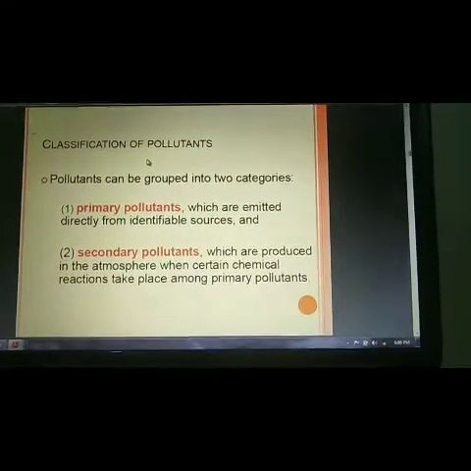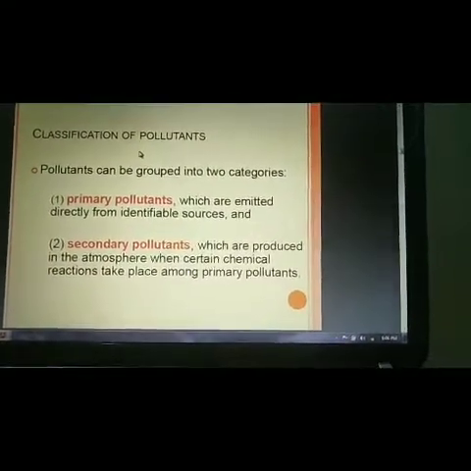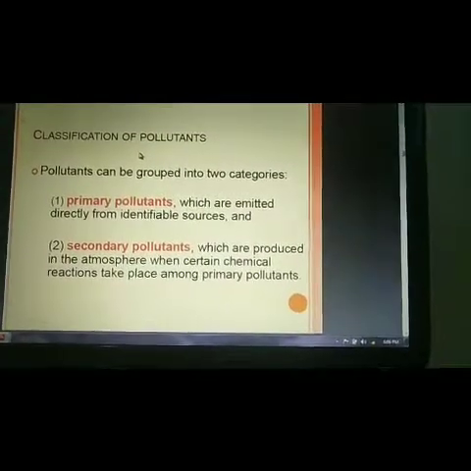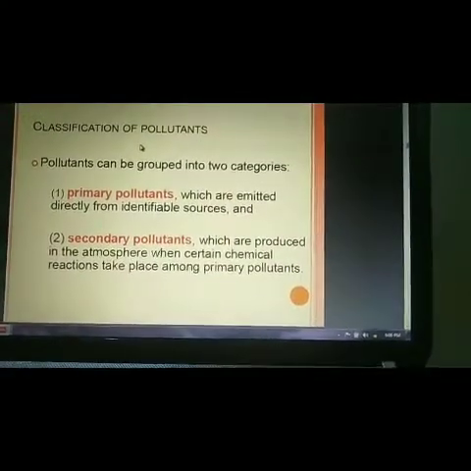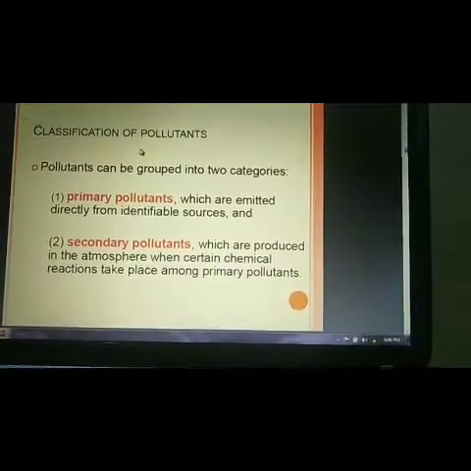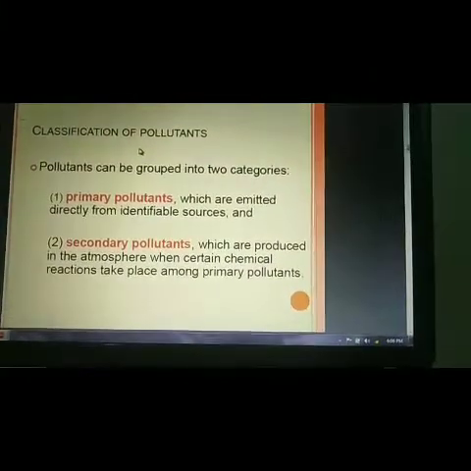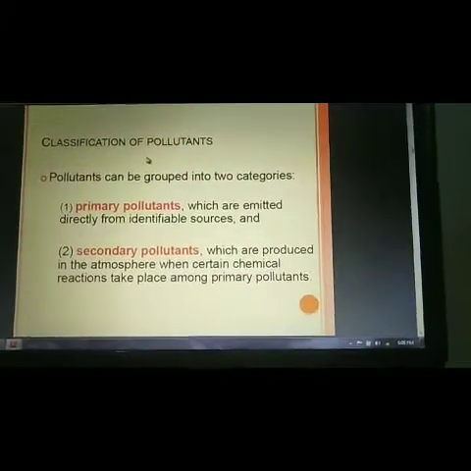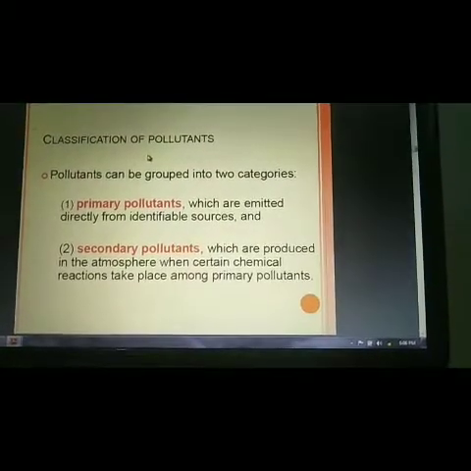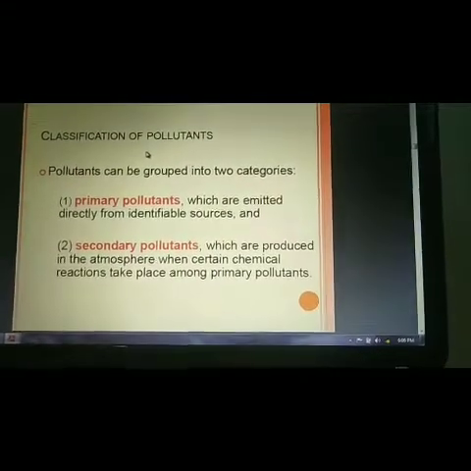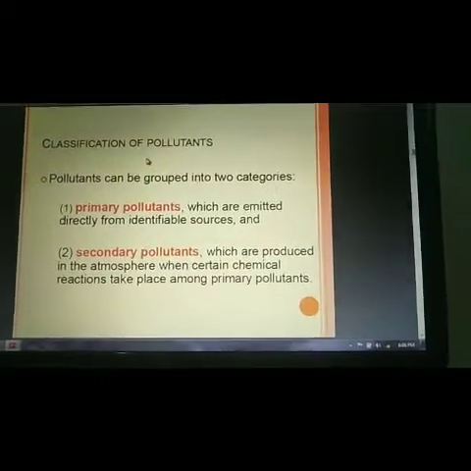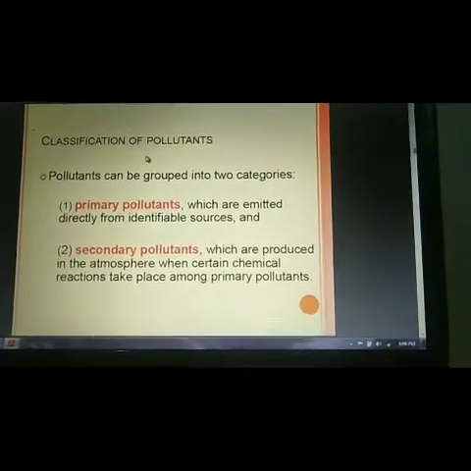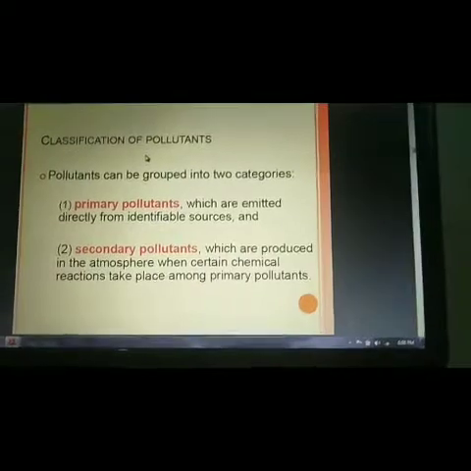Mainly pollutants are of two types: number one is primary pollutants and number two is secondary pollutants. So what are primary pollutants? Primary pollutants are those emitted directly from identifiable sources. That means they come directly from some sources, such as household activities, cars, industry, and other sources.